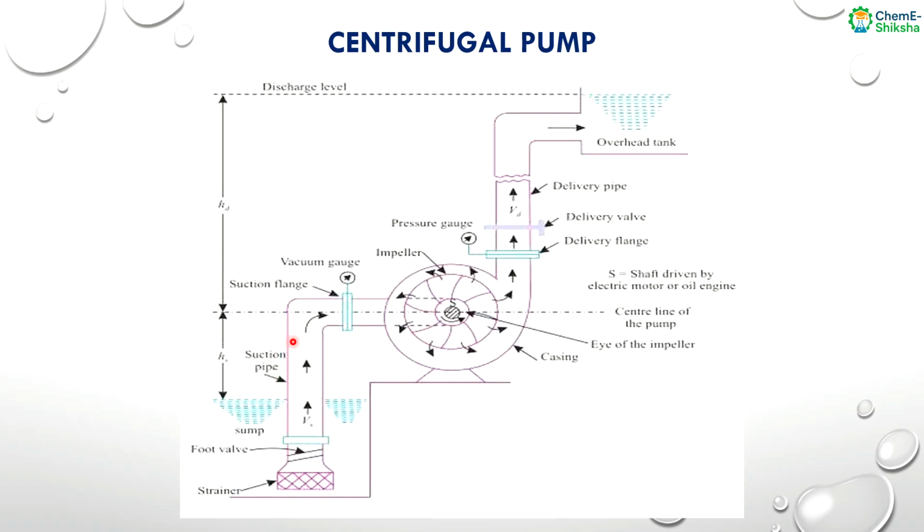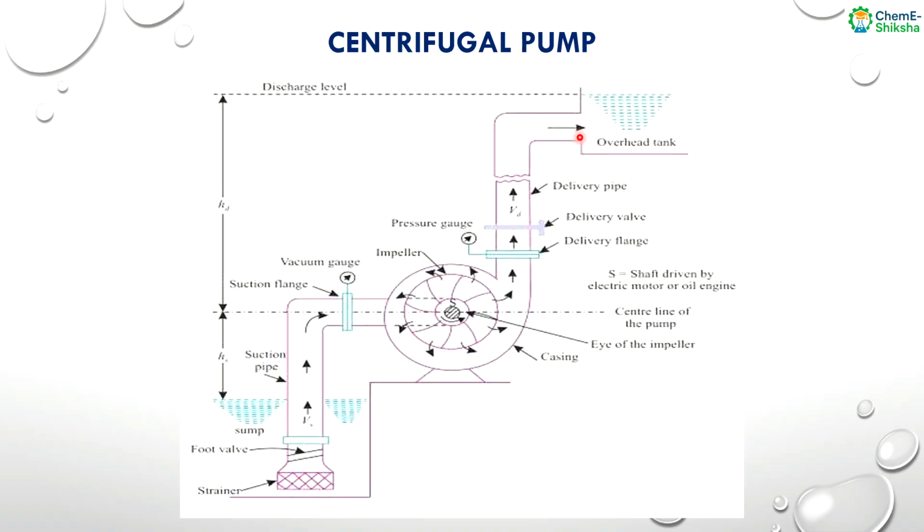But there is another thing, that is the frictional losses. Never forget about the frictional losses, because when the liquid enters this suction pipe, there will be some inlet loss. Then the fluid will flow in this suction pipe, there will be another frictional loss. In this delivery pipe, there will be another frictional loss, and when this fluid exits from this delivery pipe, there will be another loss, which is called the exit loss. So there are different kinds of head losses, like frictional loss, inlet loss, exit loss.